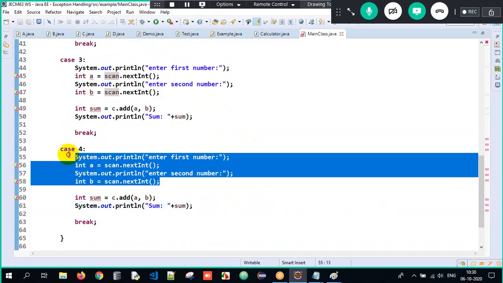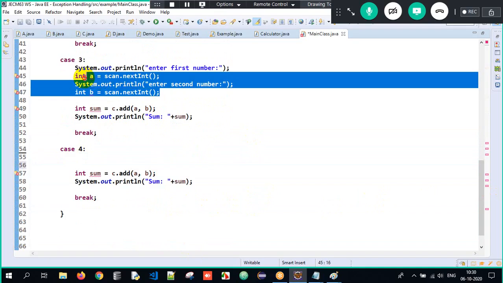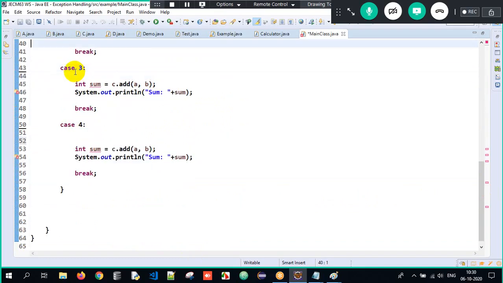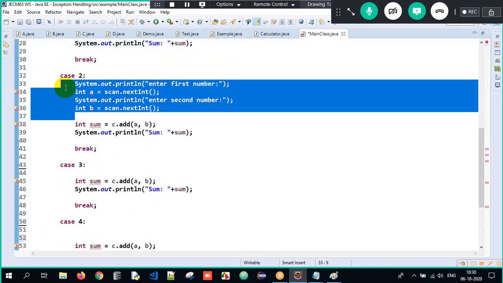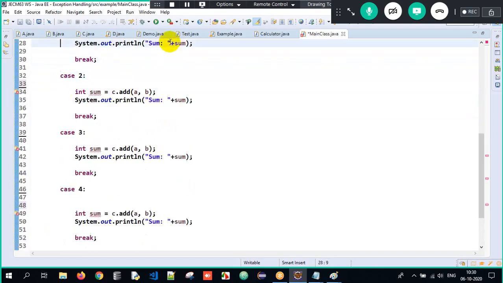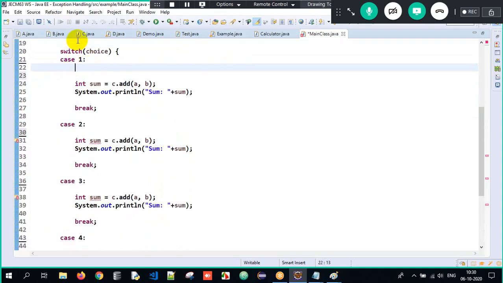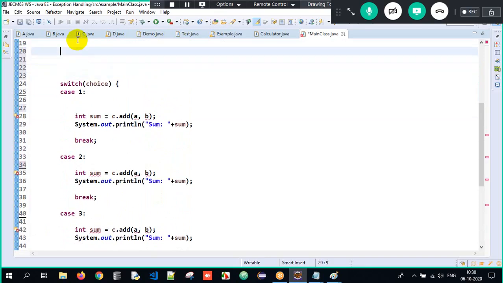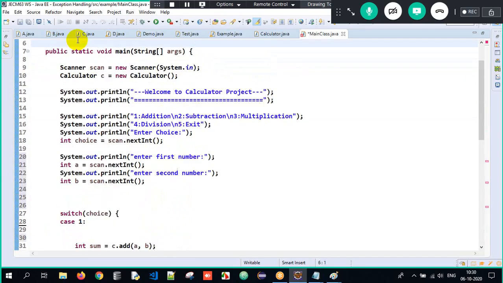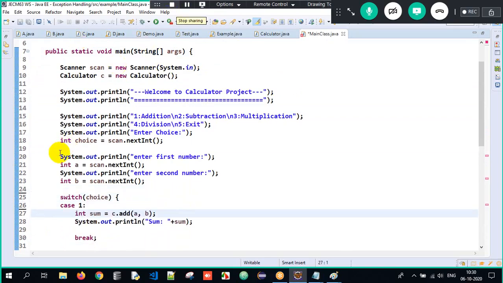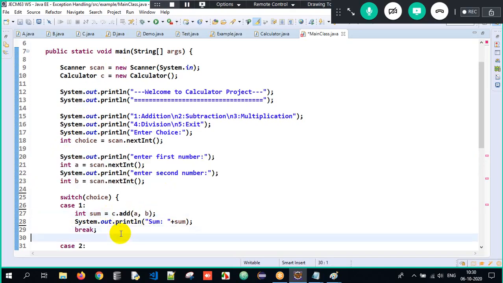So that's the reason I write it outside the cases, before the switch block, so I can make it a bit more efficient. I'll explain the code once, don't worry. First of all, I have accepted the a and b values, so I'll directly call the add method, print it, and write the case here.